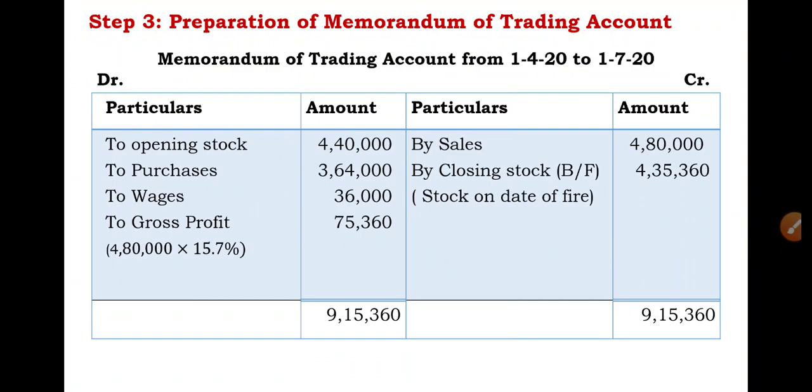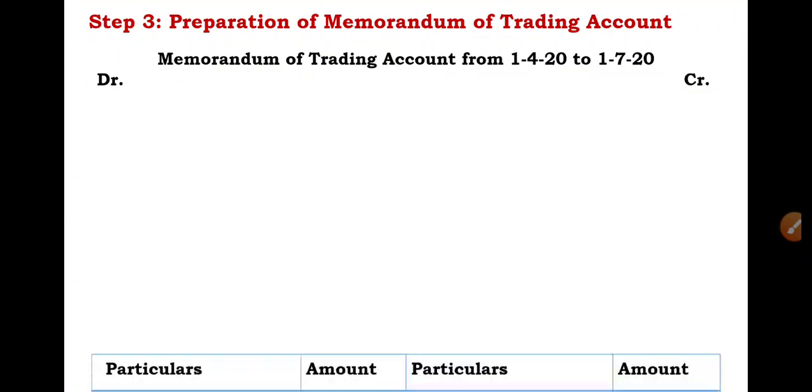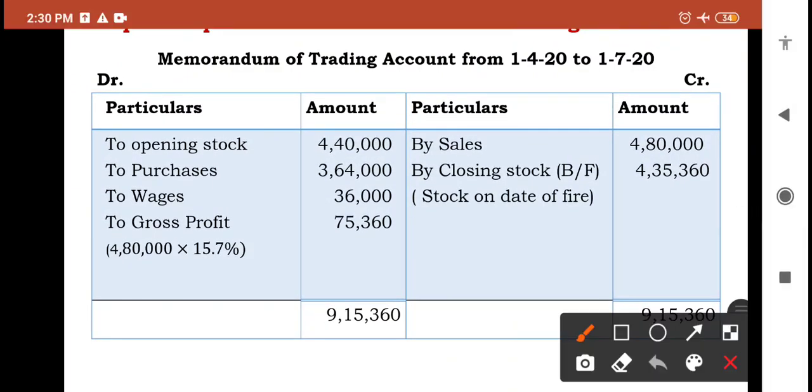See, here opening stock 4,40,000 is recorded. How does this 4,40,000 come? Nowhere is it given in the question. But we know the concept: previous year closing stock will be the present year opening stock. I repeat, previous year closing stock will be the present year opening stock.